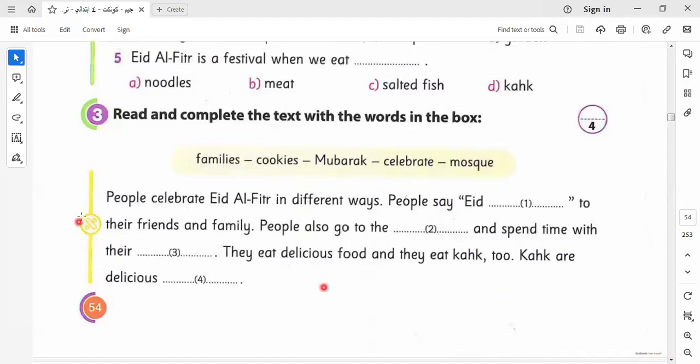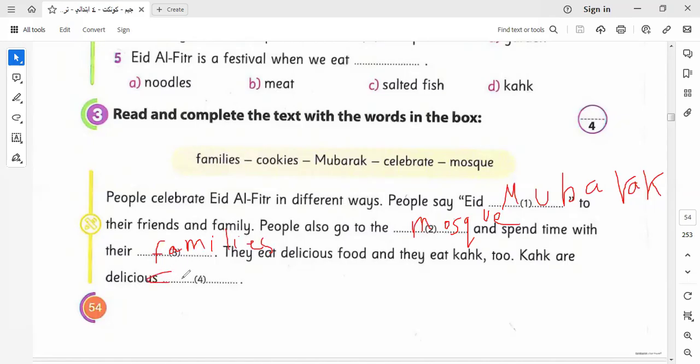Here we have: people celebrate Eid al-Fitr in different ways. People say Eid what? Eid Mubarak, to their families and friends. People also go to the mosque, and spend time with what? With their families. They eat delicious food, and they eat cake too. Delicious what? Delicious cookies, as we know here.